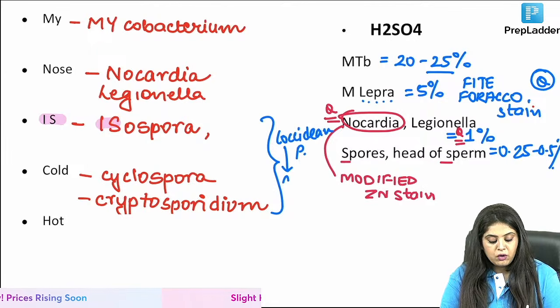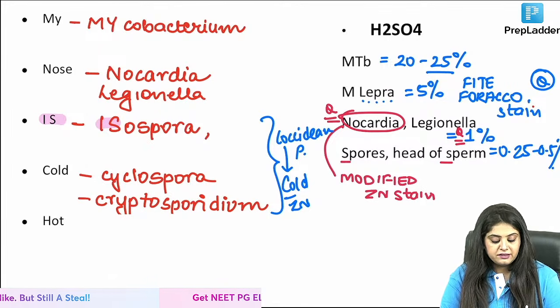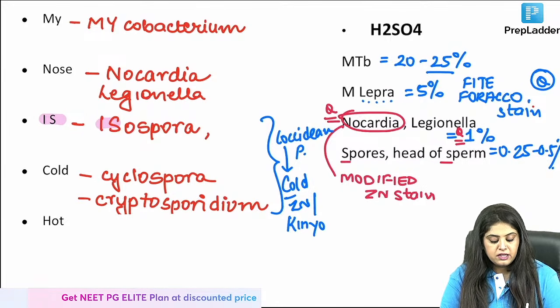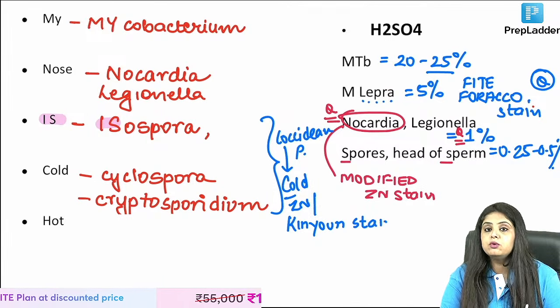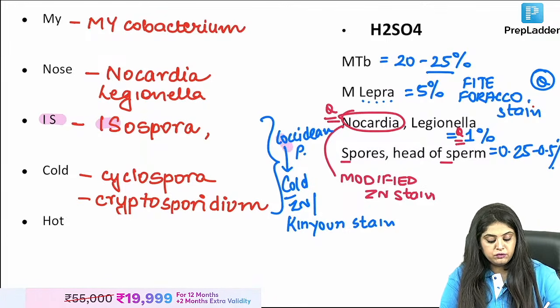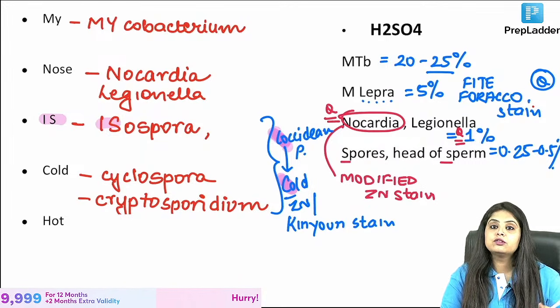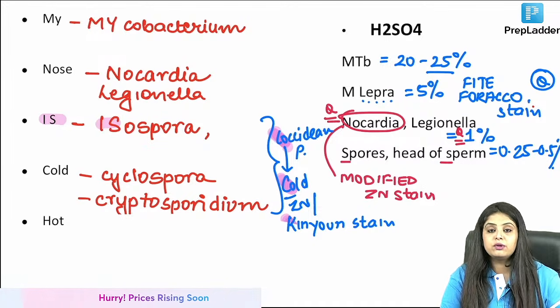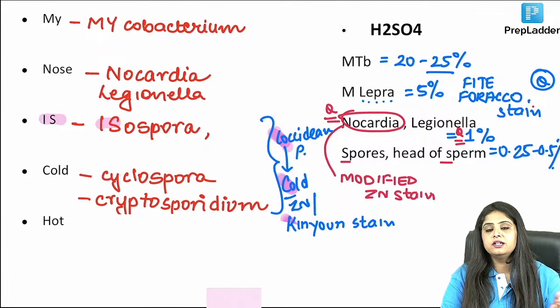And for coccidian parasites, which kind of Zn stain is used? Cold Zn stain is used. What is the other name? It is the Kinyon stain. So that makes us Shah Rukh Khan. We do all Kiran kind of things. So coccidian parasites are also known as cold Zn stain, are also known as the Kinyon stain. So all these things come together.